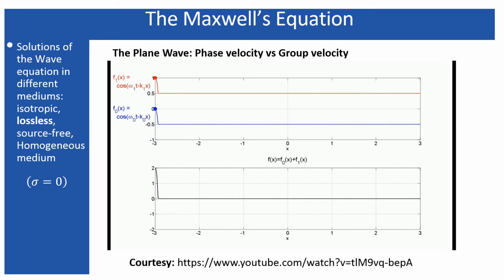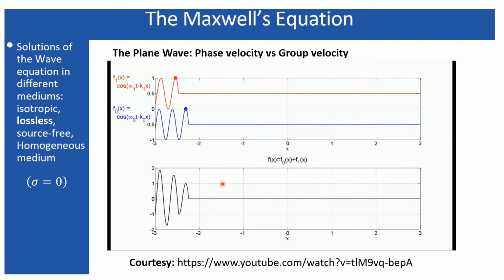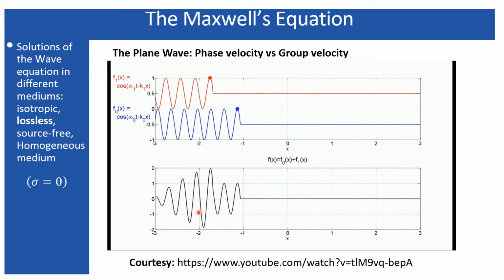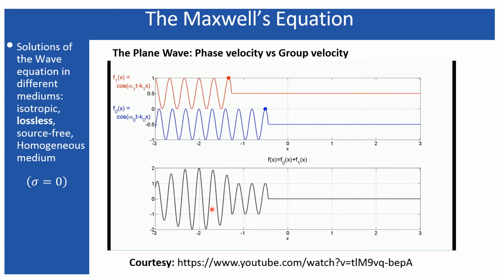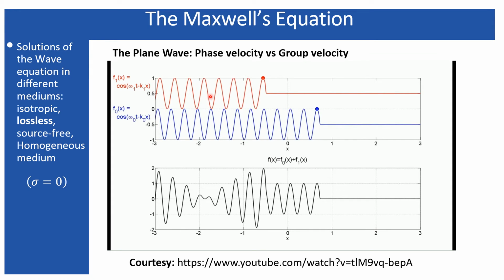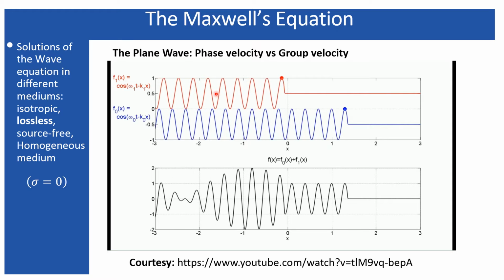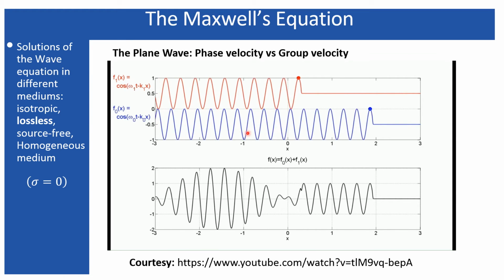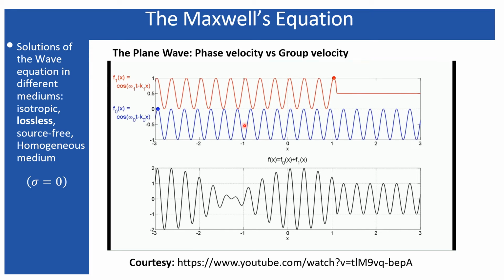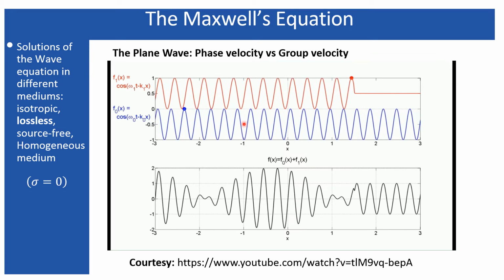The next concept I discussed in my earlier lecture was the concept of group velocity and phase velocity, and that has been discussed using this simple animation. So this black one represents the composite wave, which is made up of these two component waves. The first one is representing one phase and the second one is representing another phase. Phase means two different wavelengths propagating with different velocity or different speed.